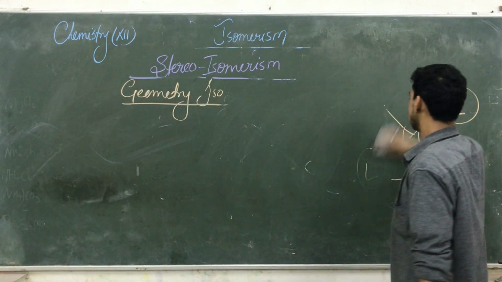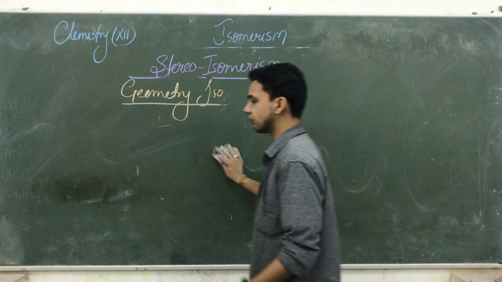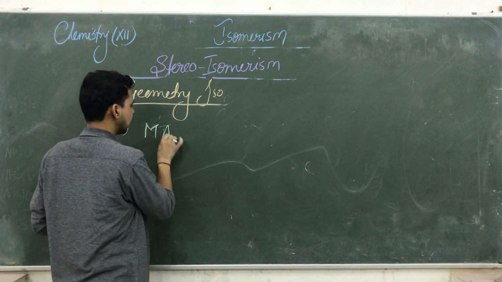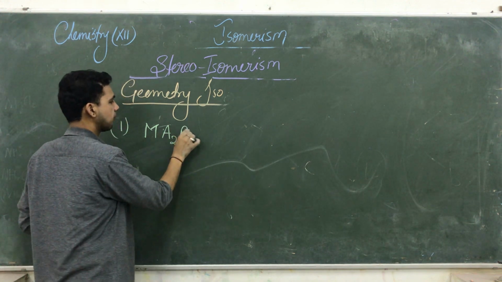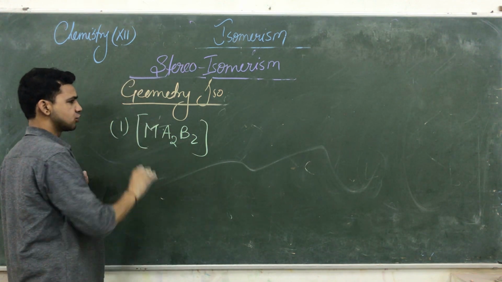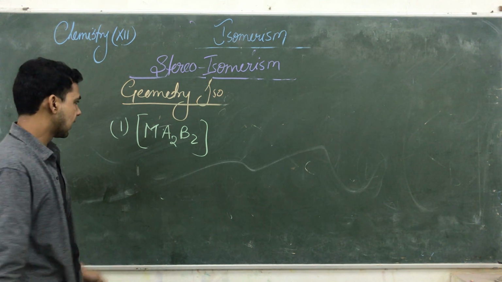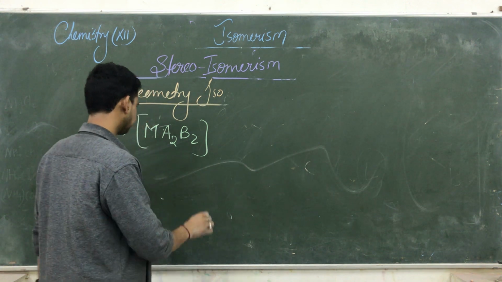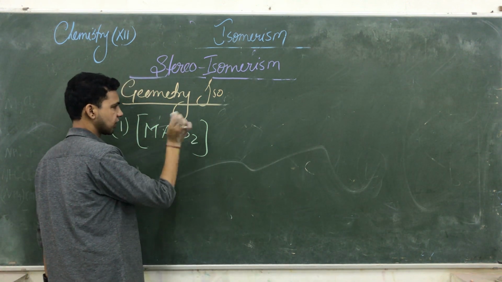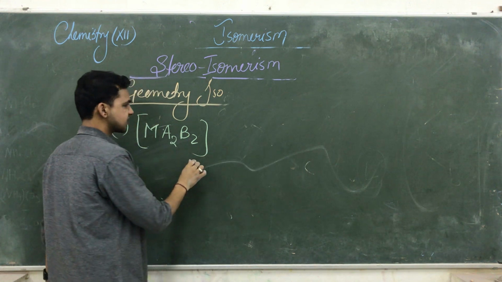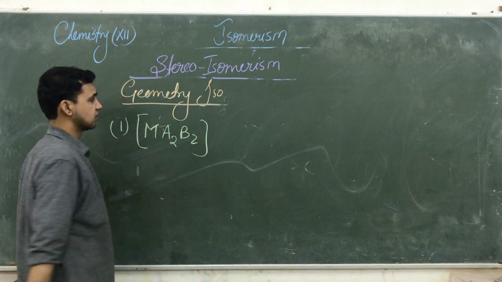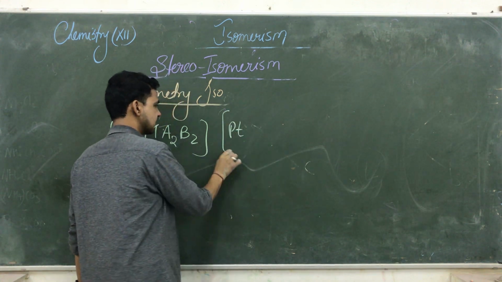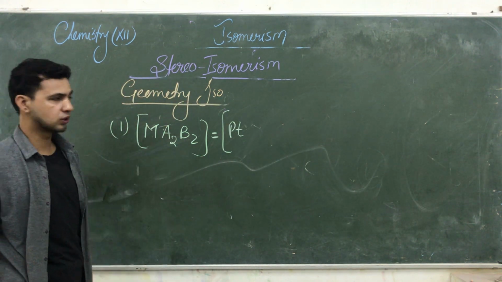अब देखिए इनको कैसे हैं. यहाँ पे the first example of geometrical isomerism is Ma2b2 type of compounds. I am giving you an example. Here you say Ma2b2. Platinum complexes we generally use here. अब यहाँ पे a2, b2 दो ligands क्या है same.